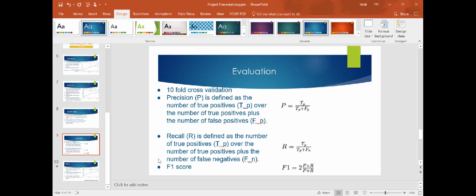The other parameters for evaluation of our algorithms are precision, recall, and F1 score. These are standardized evaluation metrics which define the number of true positives over the number of true positives plus the number of false positives. Precision, recall, and F1 score are used to calculate the efficiency and the performance of these algorithms.